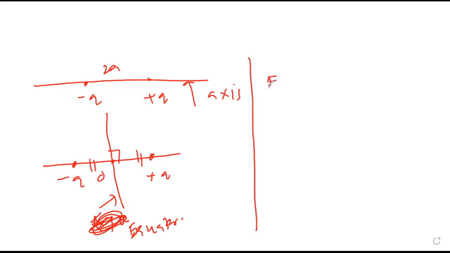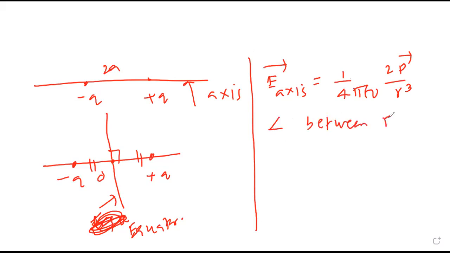What is the formula for electric field at any point on the axis? One upon 4 pi epsilon naught, 2 p bar upon r cube. What is the angle between E axis and p bar? 0. And what is the formula for E equator?